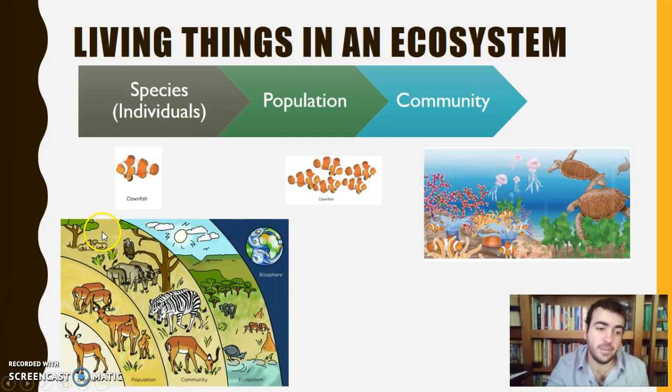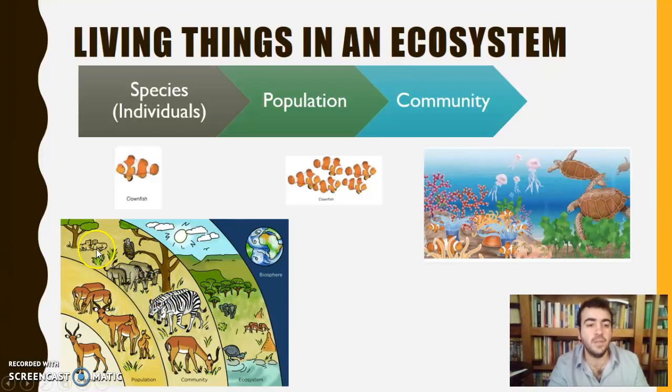And here, in this drawing, it's very good, no? You have one living thing, one species, it's one individual, an organism. Here you have a gazelle, for example. Population, it's a group of gazelles. Then community, it's a group of gazelles plus a group of zebras and a group of vultures, a group of lions, for example.